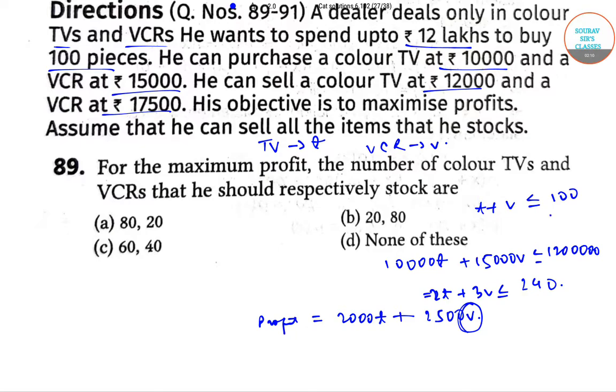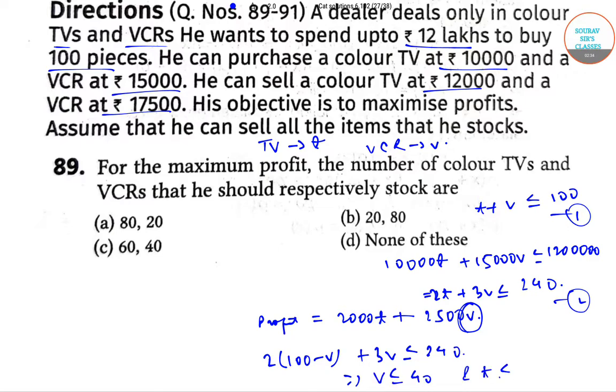So from equations 1 and 2, we have 2 into 100 minus V, since T is equal to 100 minus V, plus 3V less than equal to 240, and so V less than equal to 40, and therefore T less than equal to 60.